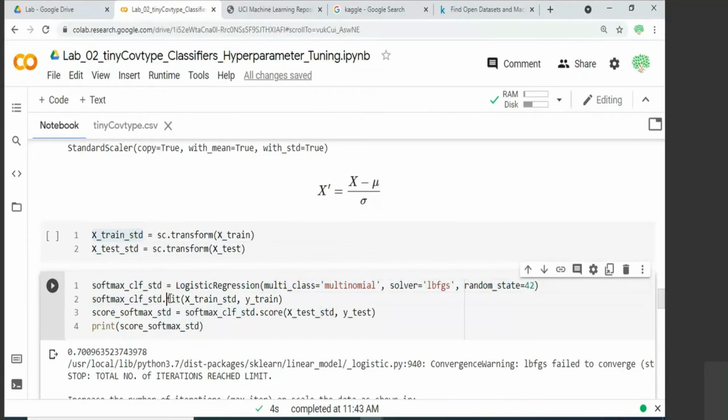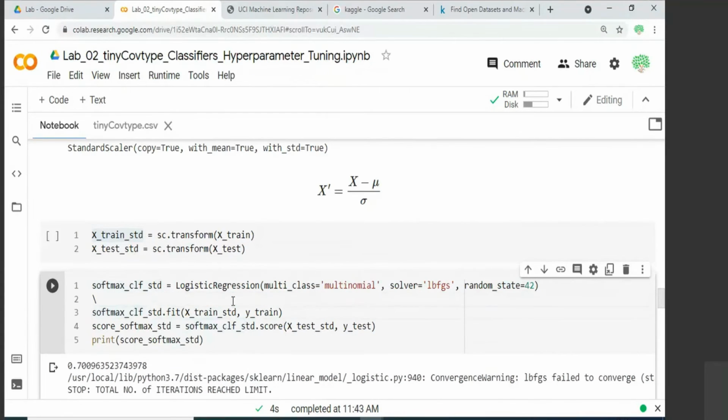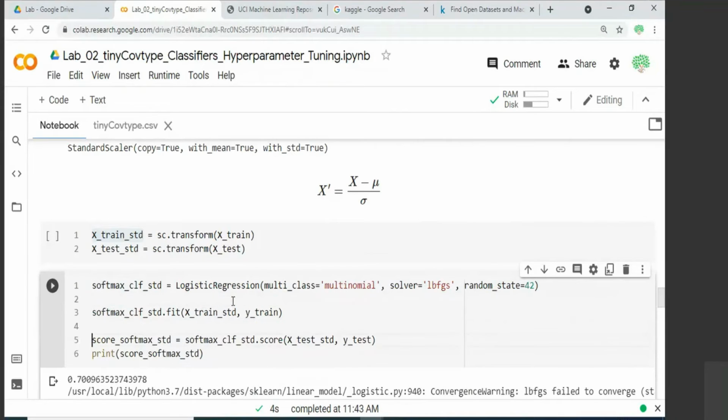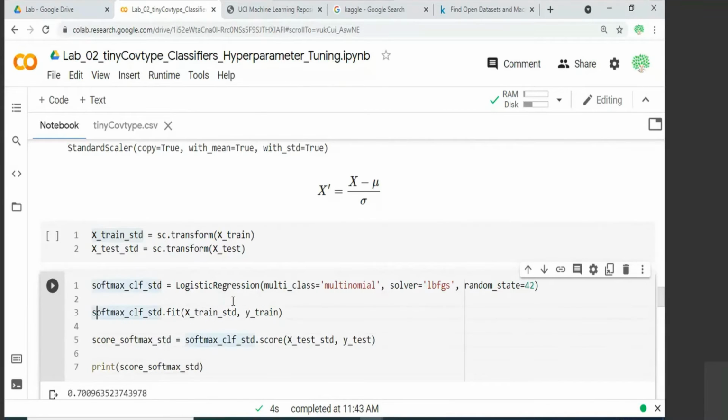And now when you call the fit function, you pass the standard scaled version of your training data set. This is the feature scaling applied. There is no scaling applied to labels or the output because it is called feature scaling. So you only apply that to your input attributes, not to the class labels.